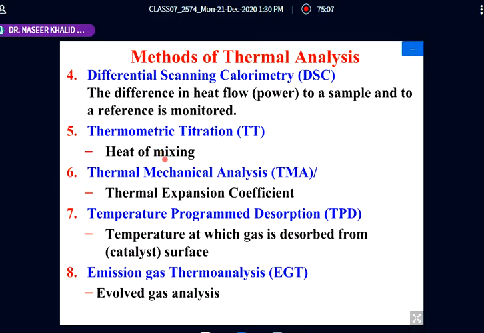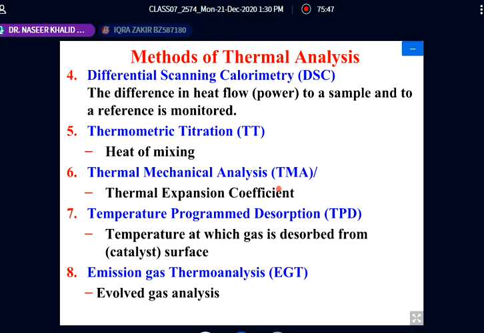Just to give an example, when you are making an acid-base titration, it is always an exothermic reaction. So during this titration, the temperature of the conical flask will be changing. If we are able to monitor it, we can follow the titration through the temperature. After neutralization, there will be no change in the temperature. So that is known as thermometric titration, TT.